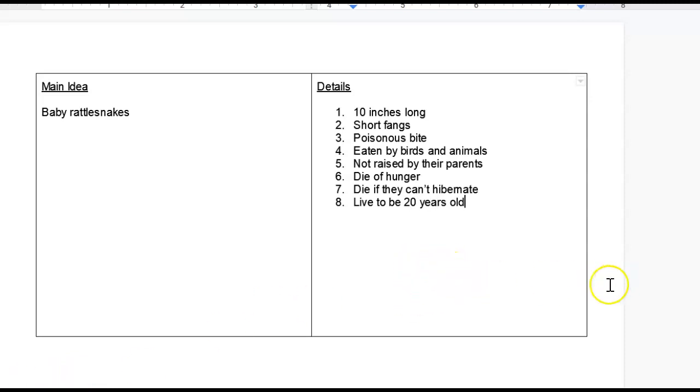Fantastic. Very, very good. Now again, if you wanted to do this on a sheet of paper and not on this, that's totally okay. Alrighty? So that's how we find our important main idea and our details in our story, Baby Rattlesnakes. The second video will show you how to start writing. Okay? Fantastic job.